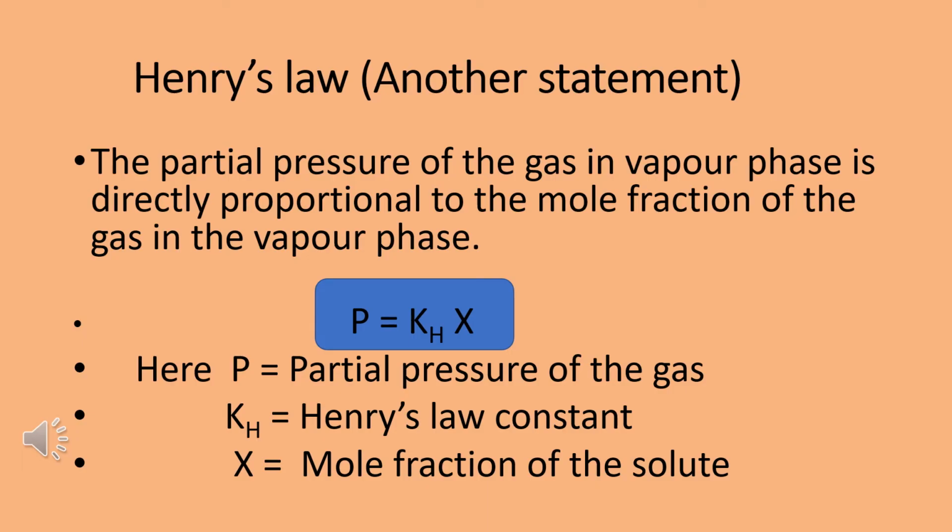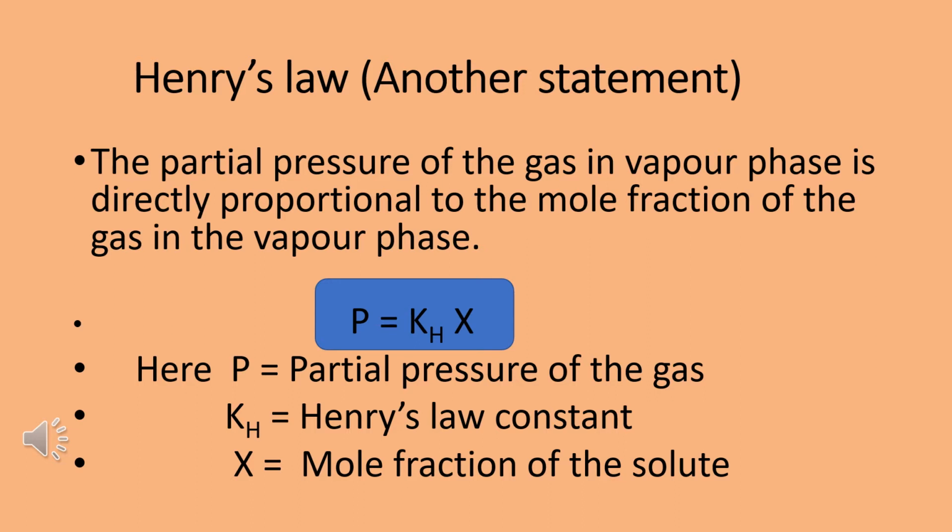We can explain Henry's law with another statement also. That is, the partial pressure of the gas in the vapor phase is directly proportional to the mole fraction of the gas in the vapor phase.